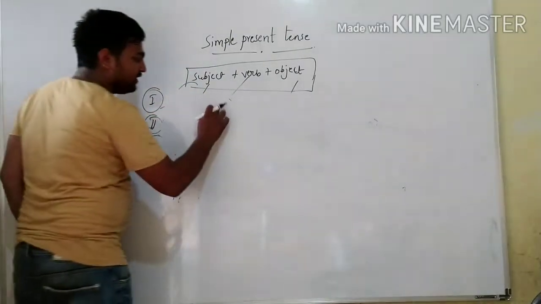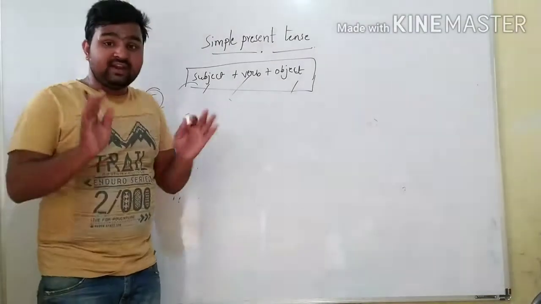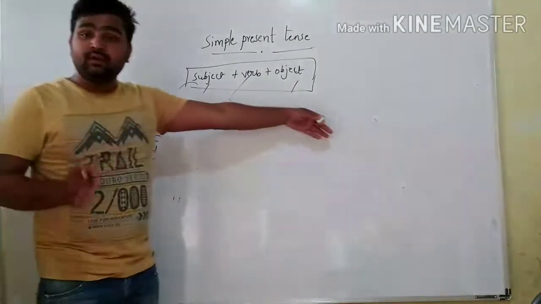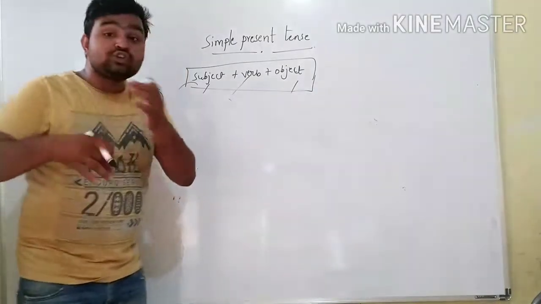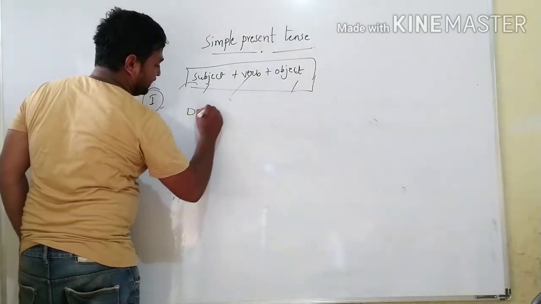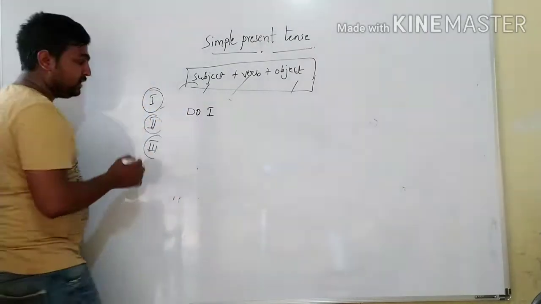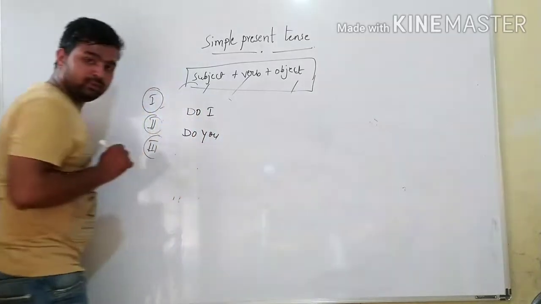See, already we have seen I do not teach English grammar, right? That is showing the negative sense. So now we have to make a questioning sense. How we can make? First we have to use do I, right? Then do you, right?